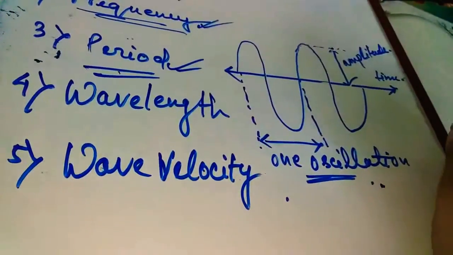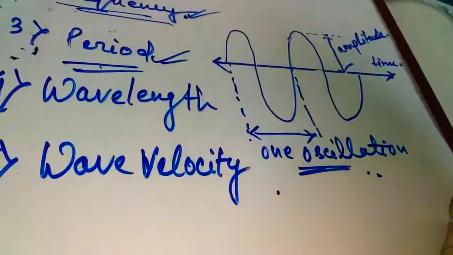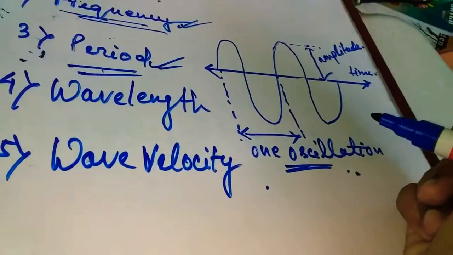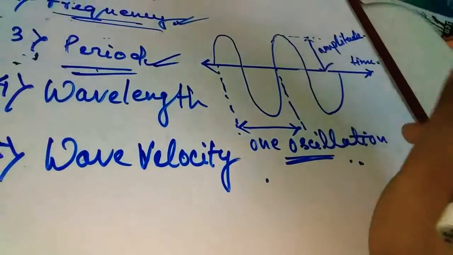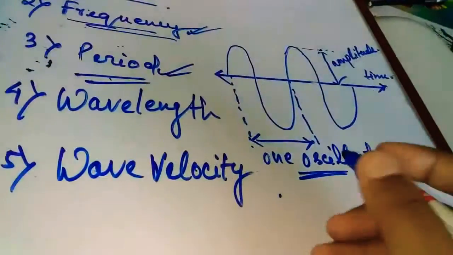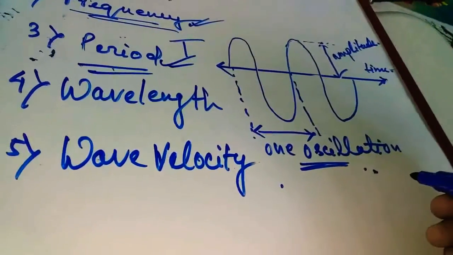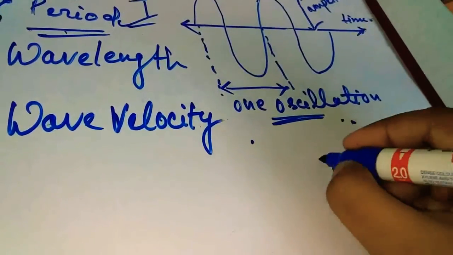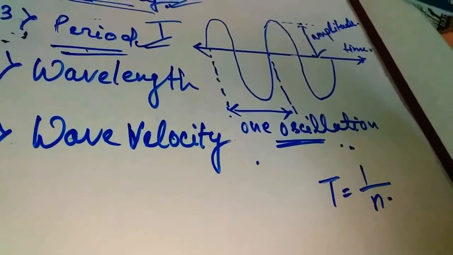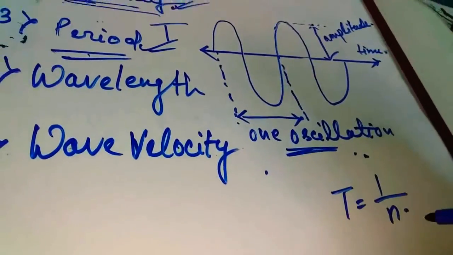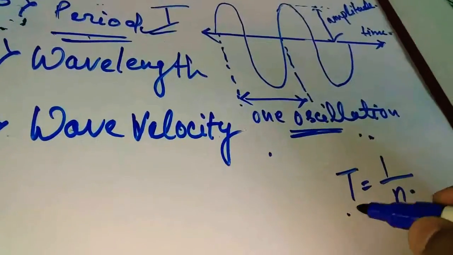Okay, now the third one is period. What is period? The time required to complete one oscillation, that is known as the period or time period. To complete one oscillation, the time required is known as time period. Okay, so it is denoted by capital T. So capital T equal to 1 by n. Now n means the frequency, and T means time period.